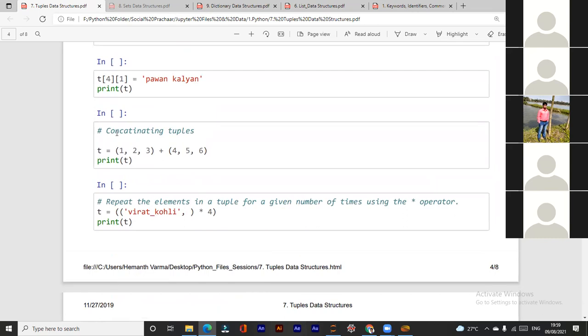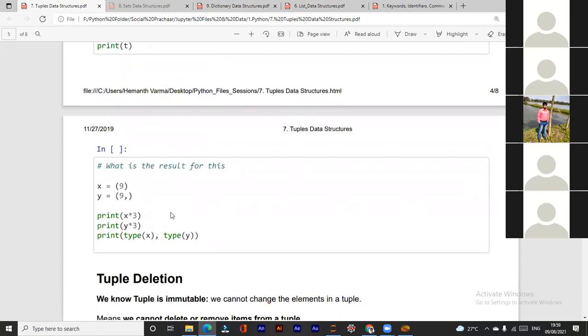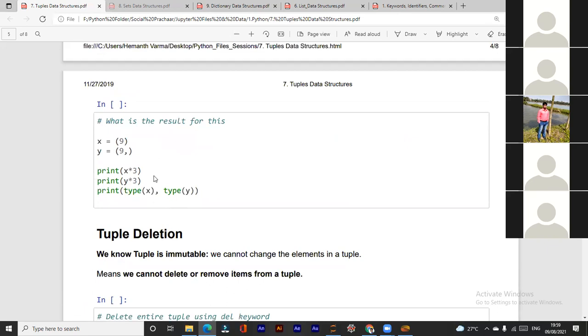The concatenating operator works the same way on a tuple as it used to work on a list. Okay. And the concatenating operator is nothing but the addition operator, the plus sign. Yeah, we will see what is the result.